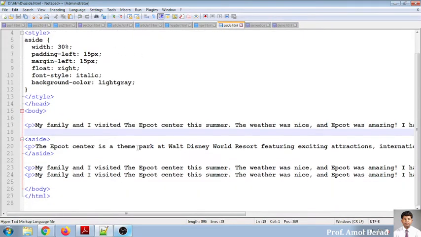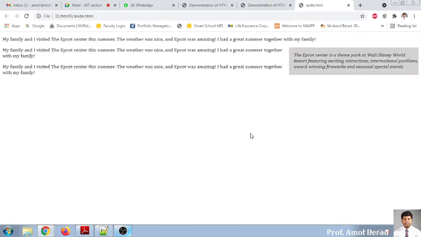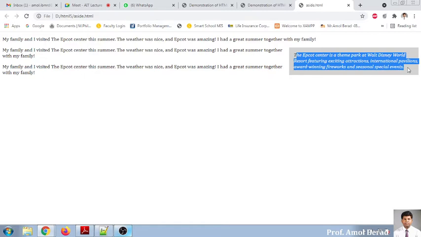Here I think we have already. Now what I have done is that I have written something like this into a P tag, the body tag, and something. So I will run this one, and we'll move to updating the same code for the purpose of representing. Now see, in this example, we have written some paragraph, but on the right hand side, we want to put something aside. So here it is right aligned. You may move to the left alignment. You can move to the center alignment also. So basically, when a website is created, you are writing a small set of code, or you need to highlight those things. In those situations, you are using aside.